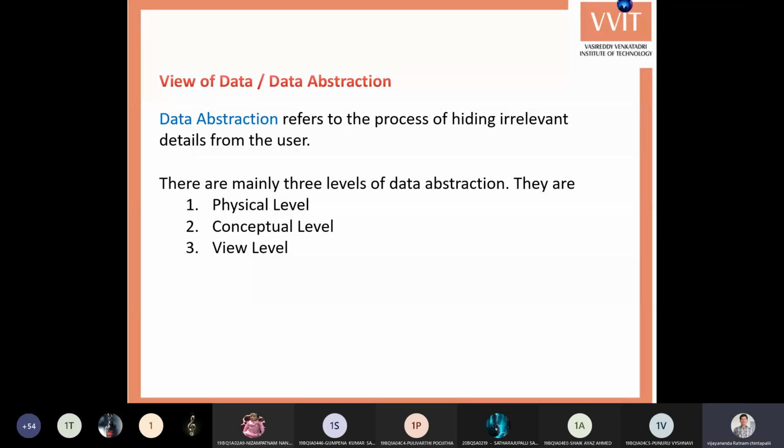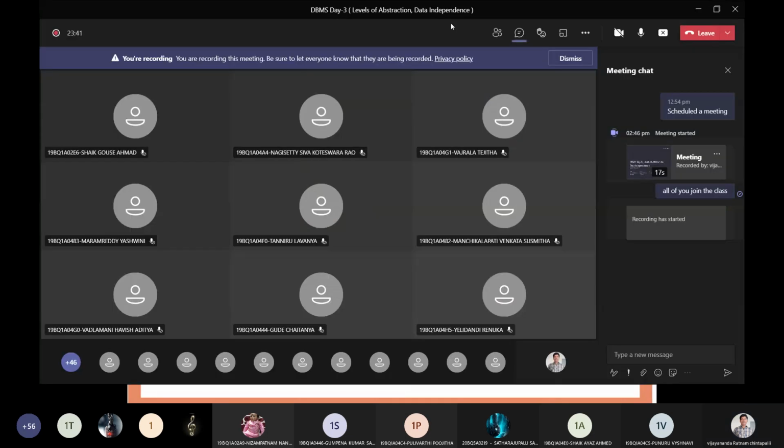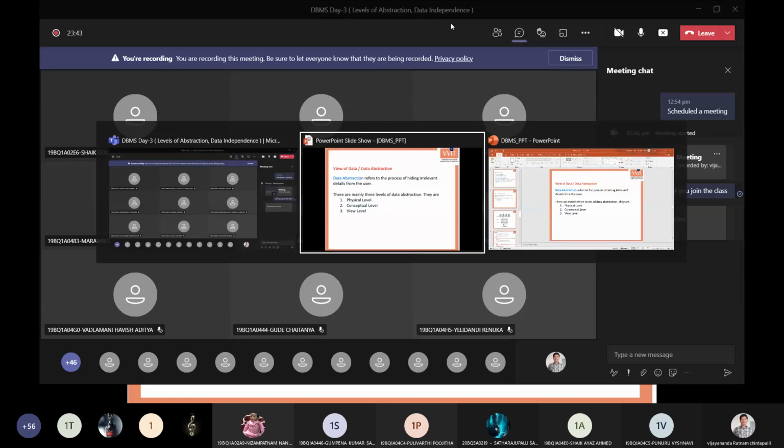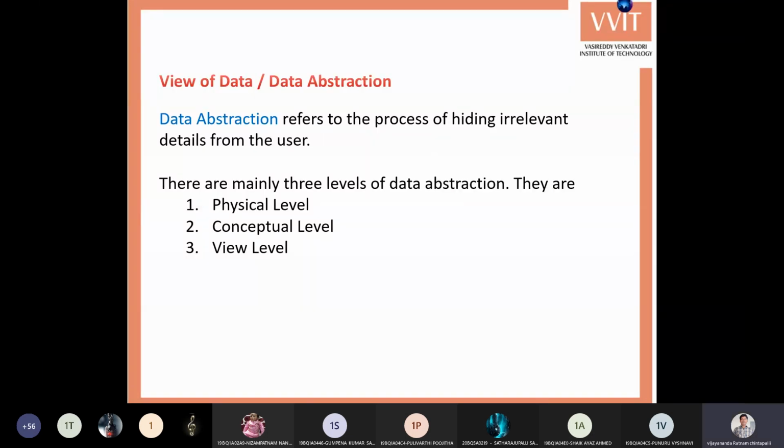Whatever essential components are needed to work with the database, only those are exposed to the end user. That is data abstraction, or view of data. Data abstraction refers to the process of hiding internal complexities or irrelevant details from the user.